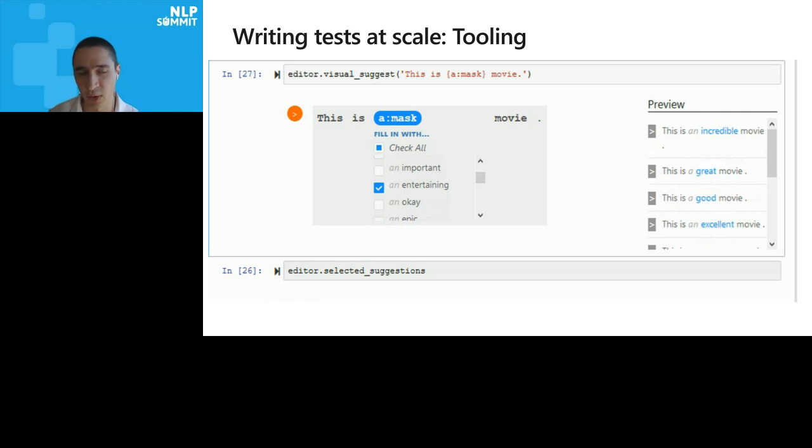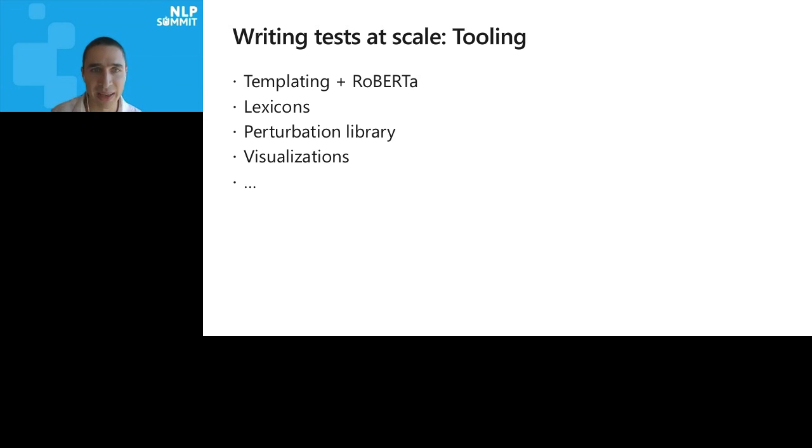We also have lexicons. If you're dealing with named entities, for example, you're going to need some common names. We have that for a lot of languages, like 100 languages or something. We have location names, we have person names, both male and female. And we have a lot of other things that are useful in coming up with tests. We also have a perturbation library: add typos, add negation, change names. These reusable perturbations are there, and it also makes it very easy to come up with a new perturbation. If you can create a perturbation from one example to another one, testing becomes very easy with this library.